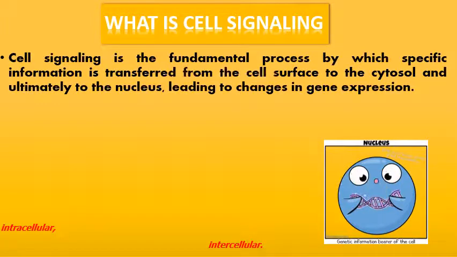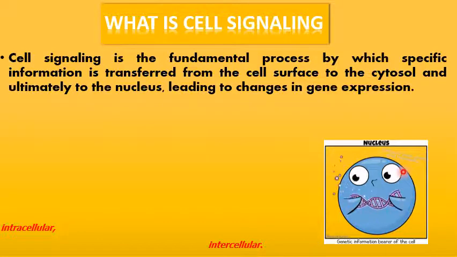Cell signaling is a fundamental process by which specific information is transferred from the cell surface to the cytosol and ultimately to the nucleus, leading to changes in gene expression, which means that a cell passes certain signals.